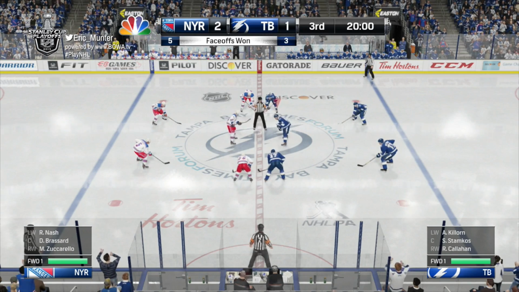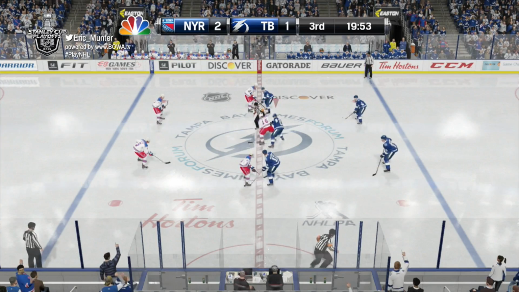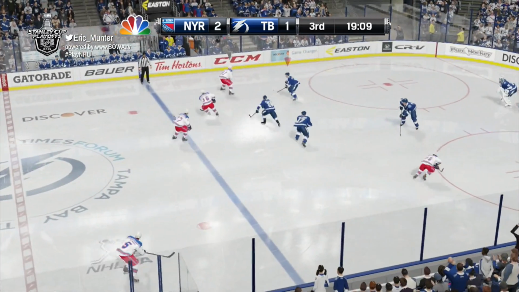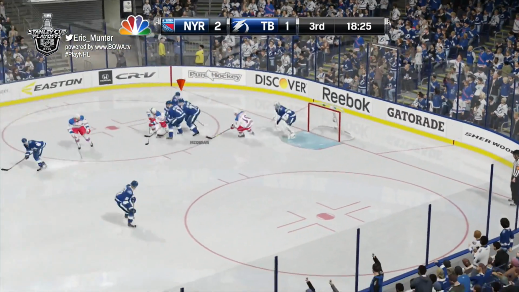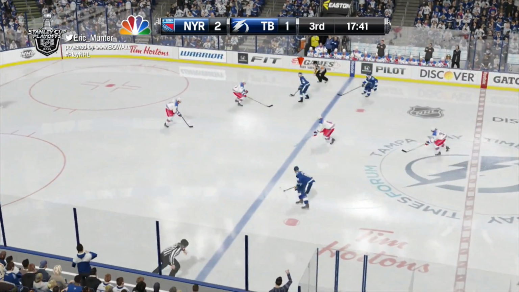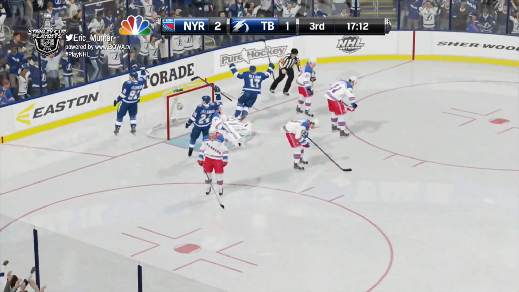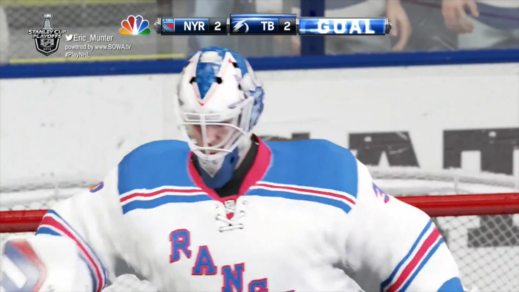Shots in the hockey game favor the Tampa Bay Lightning 8-7. But it's the New York Rangers who lead 2-1 as the third period's underway with a face-off win by New York. Nash takes a hit as he gets the puck in deep. Zuccarello circles the cage, and a shot was guarded away by Ben Bishop. Now Callahan. Left side, Stamkos. Stamkos for Callahan! A shot, they score! Killorn trailing on the play! Ties the game at 2!